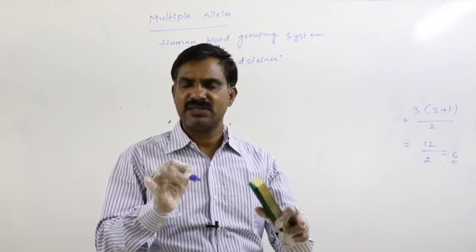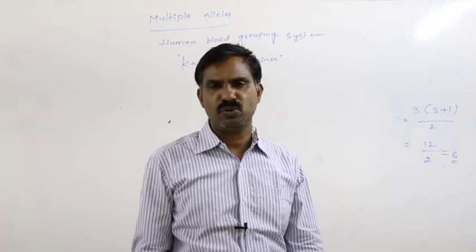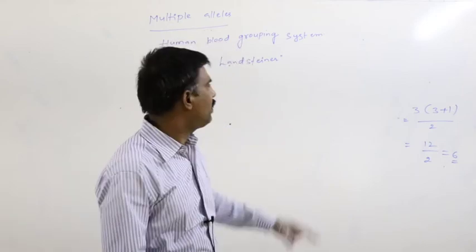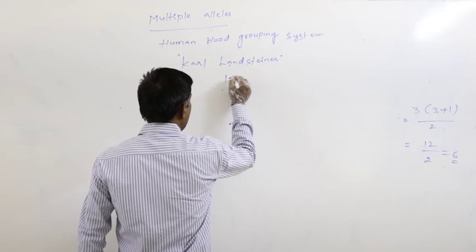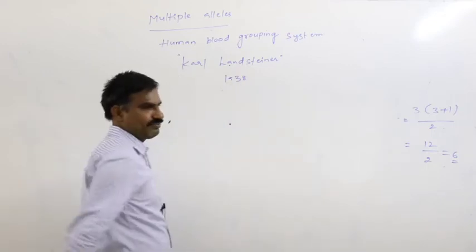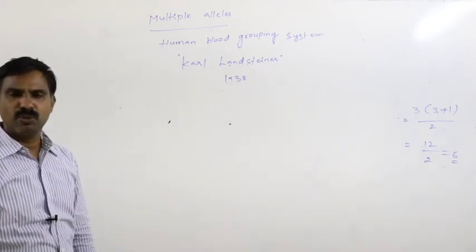For this great discovery, in 1938, he was awarded the Nobel Prize also.